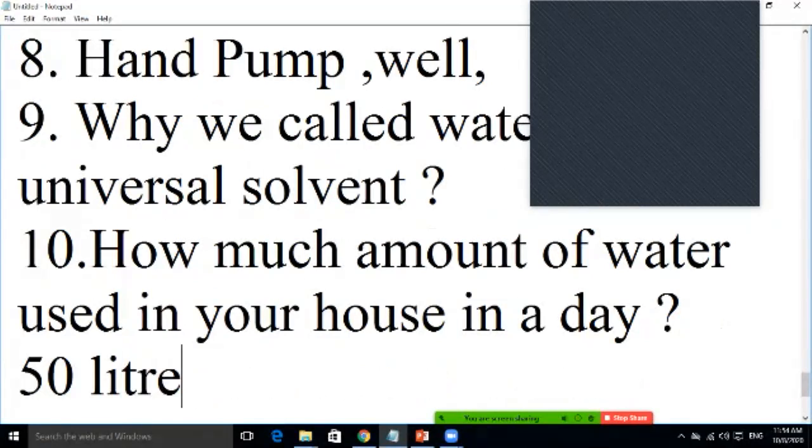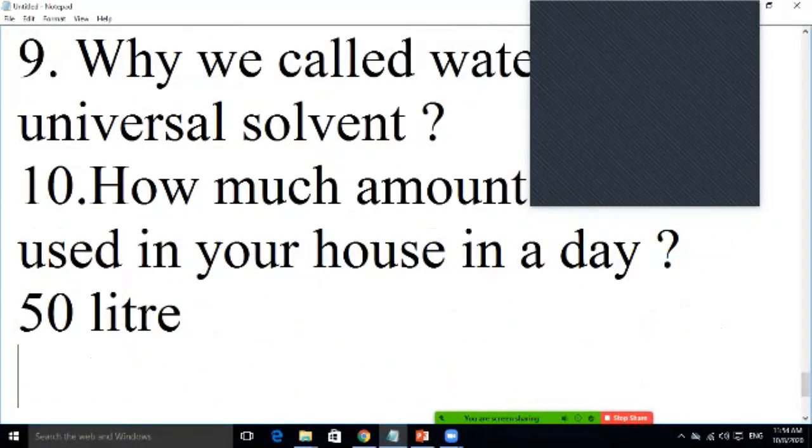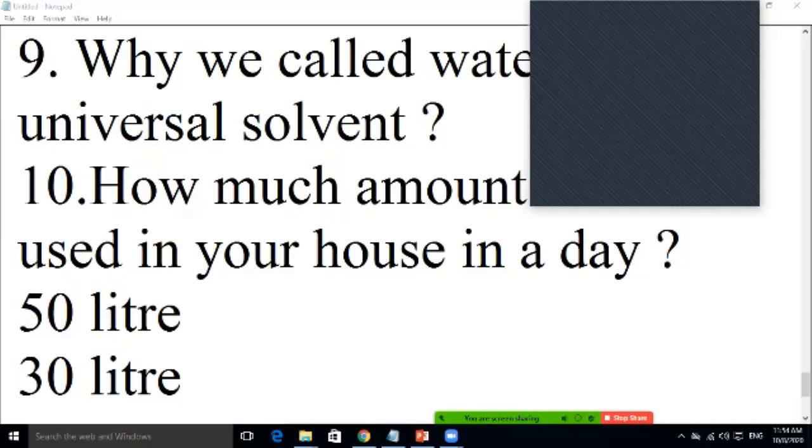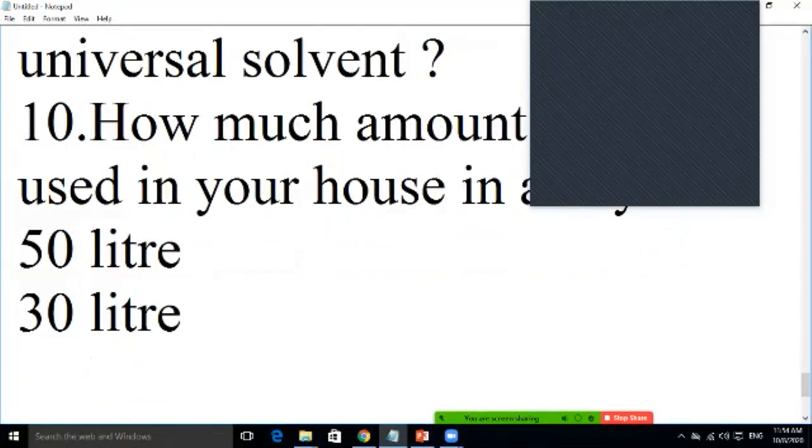Anyone else? Krishna, how many liters? Sir, we use about 30 liters. 30 liters, very good. So in these two houses, this much is used. Let us come to Husna. How much water? 50 liters. Great. So you see, on average, 50 liters. It means that Krishna is doing work on the conservation of water.